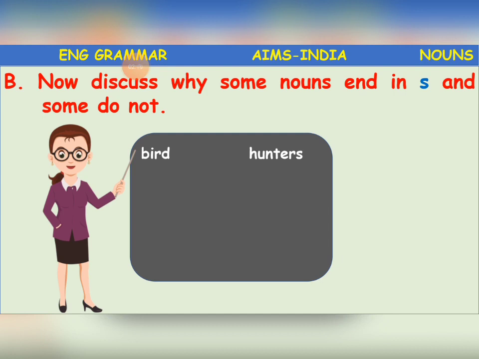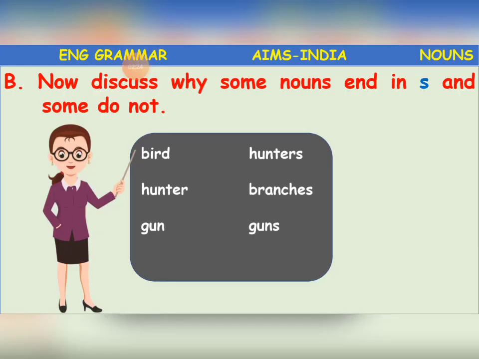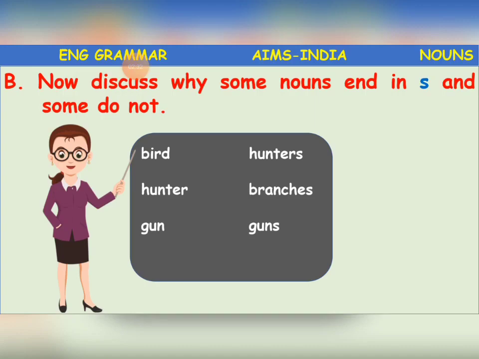If you see here, we have some examples. Bird, hunter, gun, and tree. Then hunters, branches, guns, trees. Suppose you see here, this is bird, one singular animal.